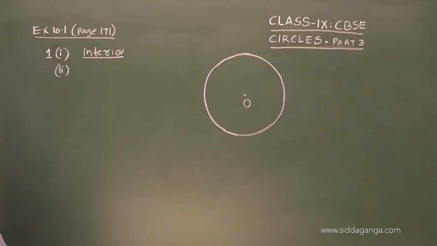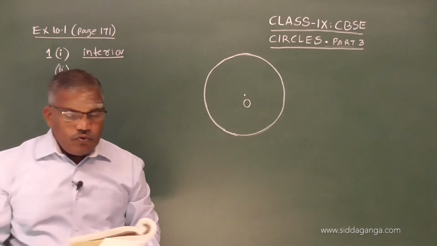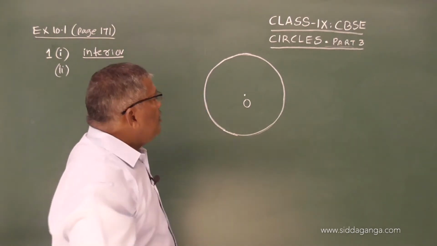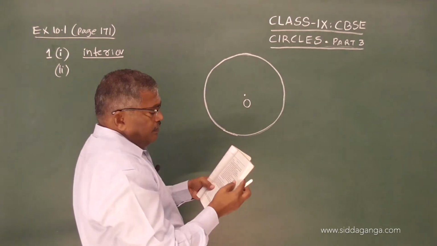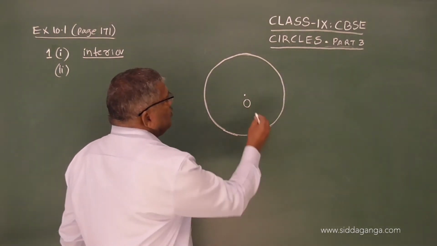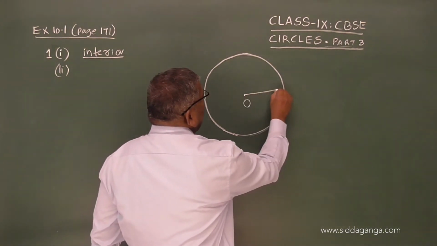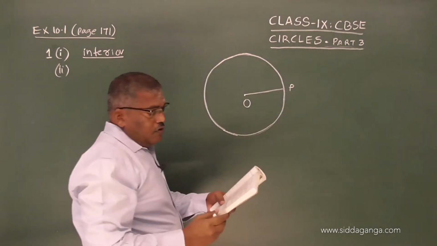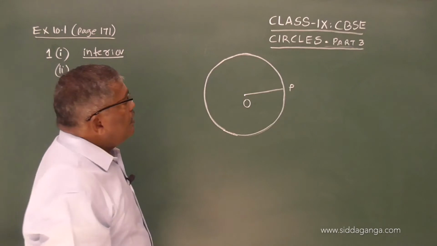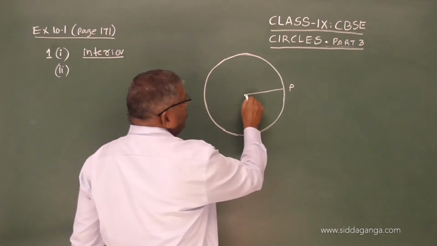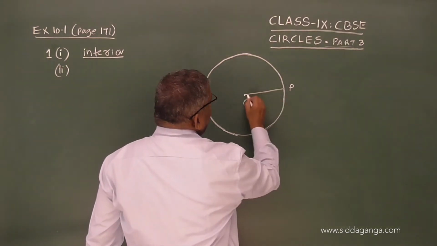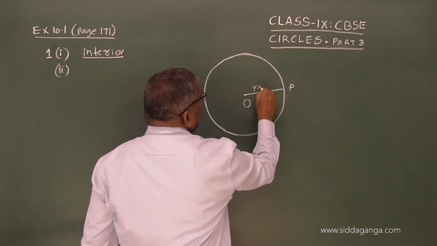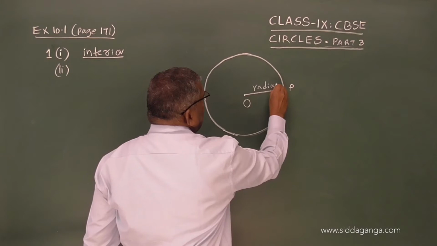Second sub question: a point whose distance from the center of the circle is greater than the radius. Suppose we have any point P, so outside, having this radius.